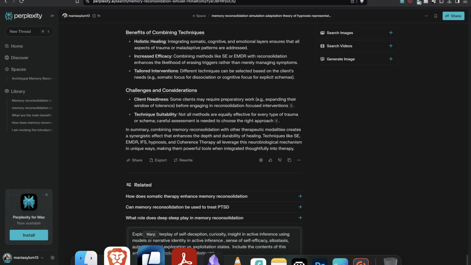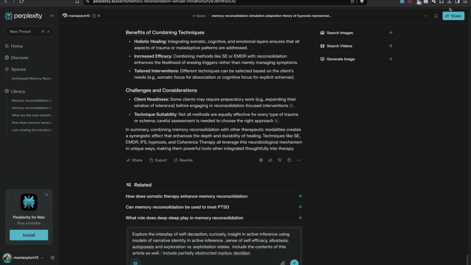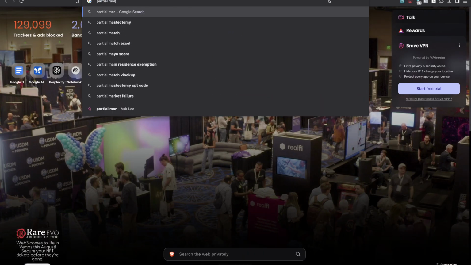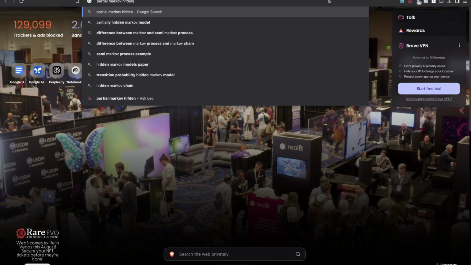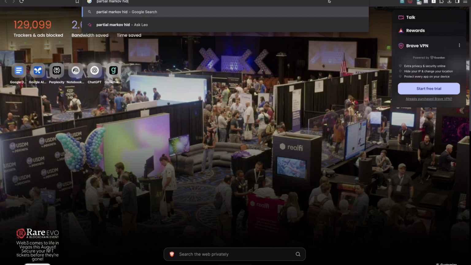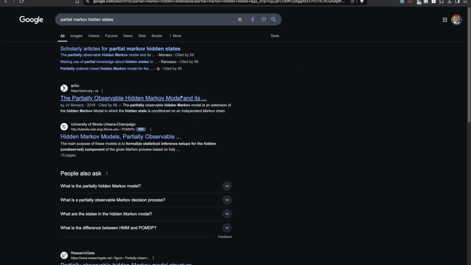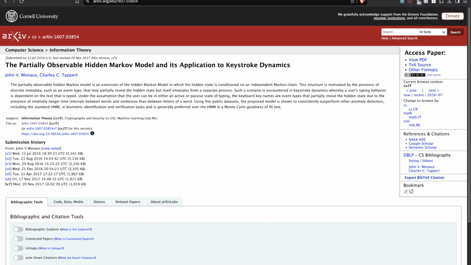Let's dive into how self-deception, curiosity, and insight interact through the lenses of narrative identity, mental action, and the brain's need for stability. Active inference, the brain's prediction game. At its core, your brain is a prediction machine. It uses a process called active inference to make sense of the world by minimizing surprises, aka prediction errors. Everything, from your choices to your sense of self, is part of this ongoing effort to stay one step ahead.